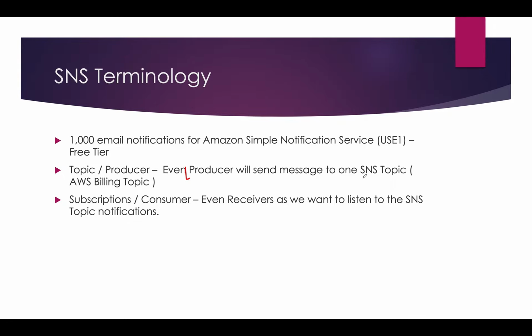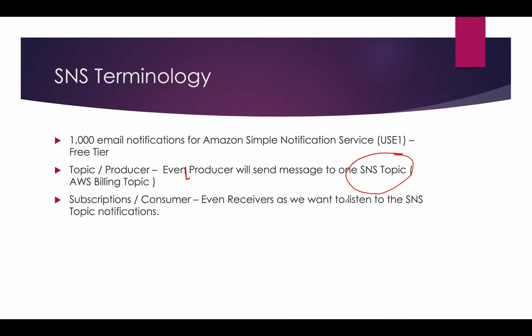So if you want to use any subscription related things like Lambda or S3 or email notification, you need a single topic, and you will send some message to this topic. When I say subscription, it is like a consumer, but the terminology is a little bit different: a receiver. The receiver keeps listening to the topic. If anyone sends something to this topic, I will listen to that.